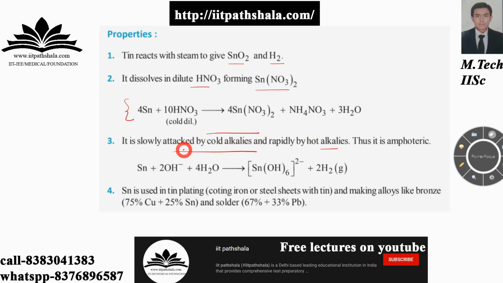Okay, so if a question says which of the following reactions proceeds fastest, then you can say that the reaction with hot alkali will proceed faster than that with cold alkali, in the matter of tin itself. Now tin is used in tin plating and in making alloys like bronze, which contains 75% copper and 25% tin, and solder, which contains 67% tin and 33% lead.